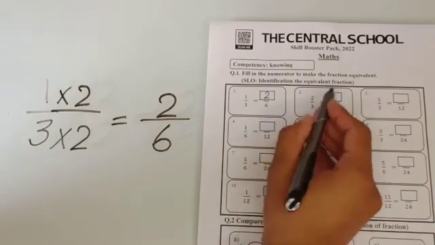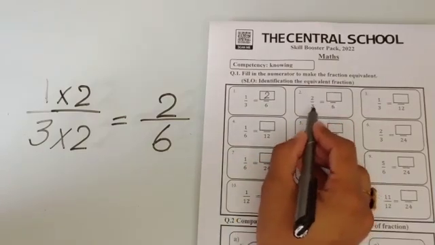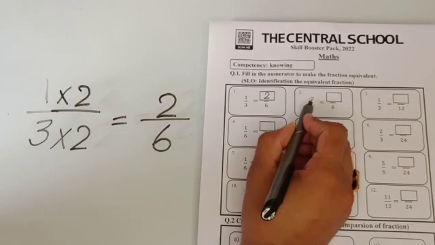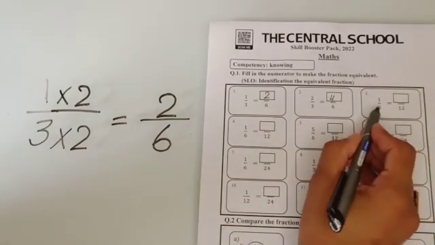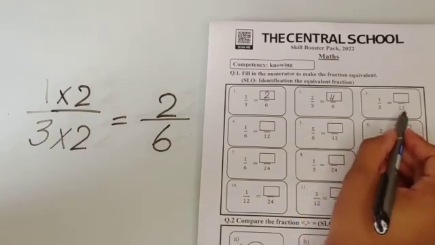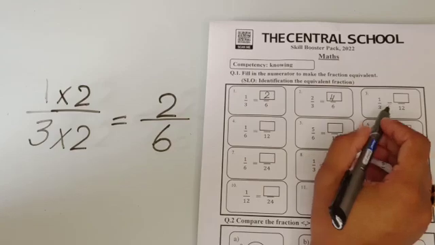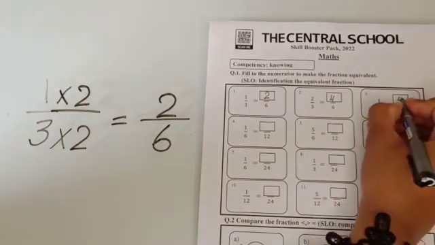Okay, next we have 2 by 3 is equals to dash over 6. Again, when 3 is multiplied by 2, we'll get 6. So we have to multiply 2 by 2. 2 2s are 4. Here we have 1 by 3 and in this fraction denominator is 12. 3 4s are 12. It means we have to multiply 1 by 4. 1 4s are 4.